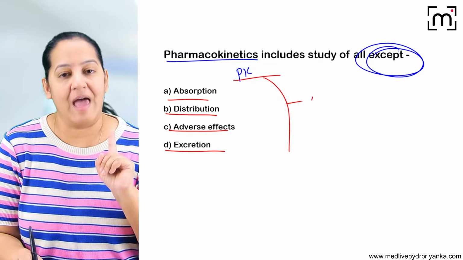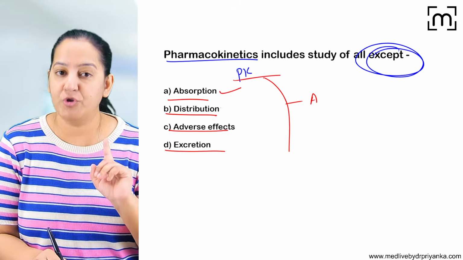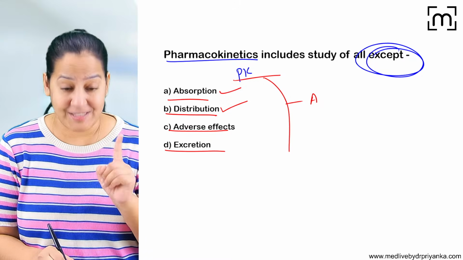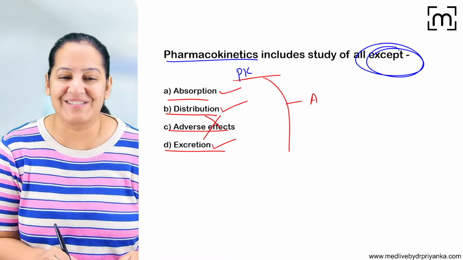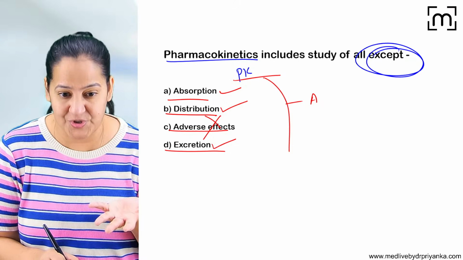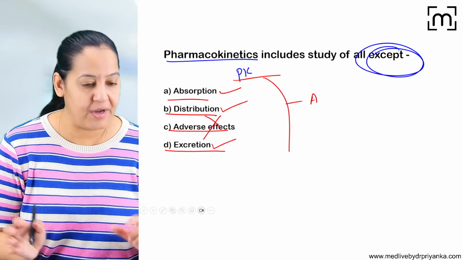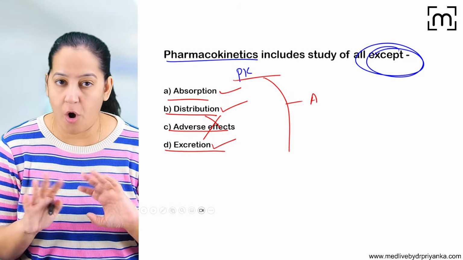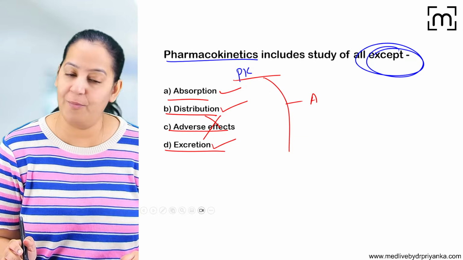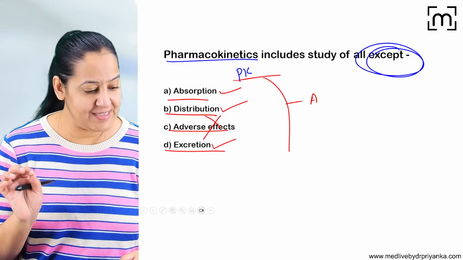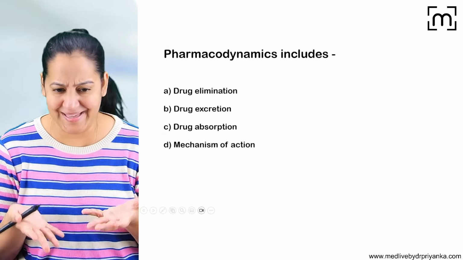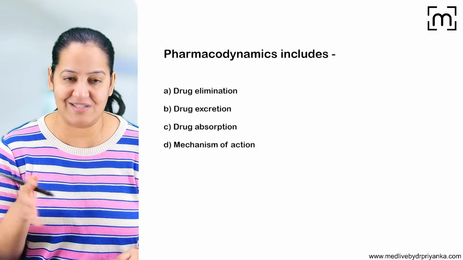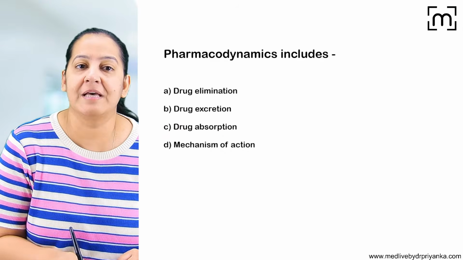What are the 4 branches? Absorption, yes, it's there. Distribution, yes, it's there. Excretion, yes, it's there, but adverse effect is not there. So the correct answer is C, because adverse effect is not included in pharmacokinetics. I hope you are all right. So very easy questions are asked here. Okay, it's a basic. I guess everyone knows that. We are just brushing up your concepts.